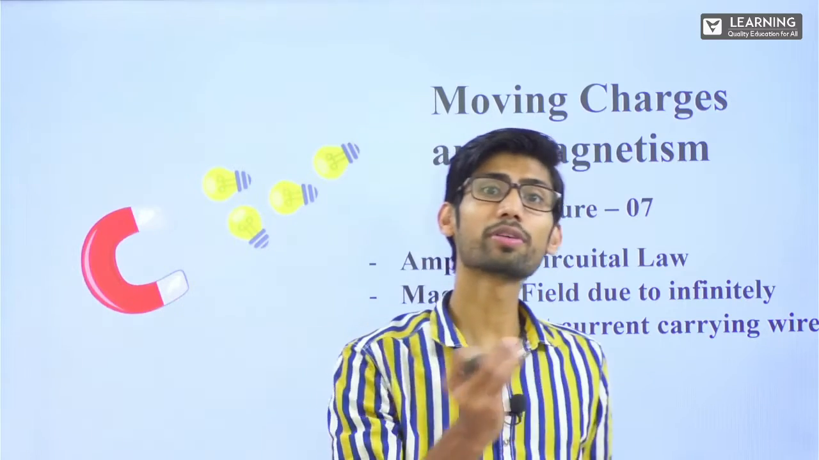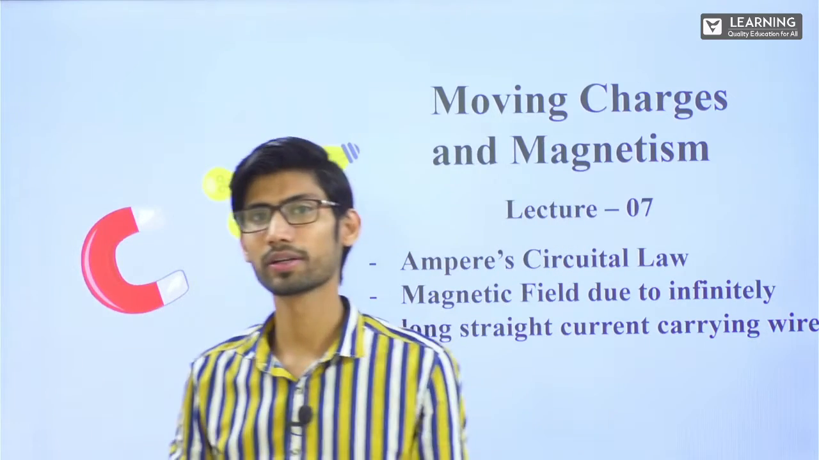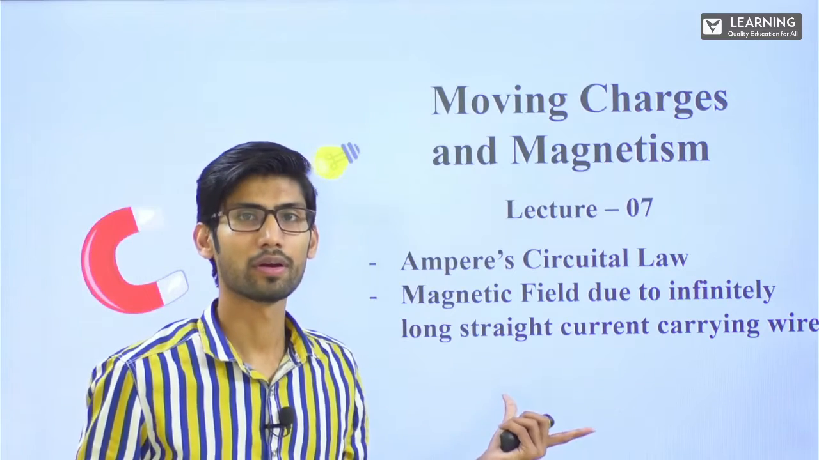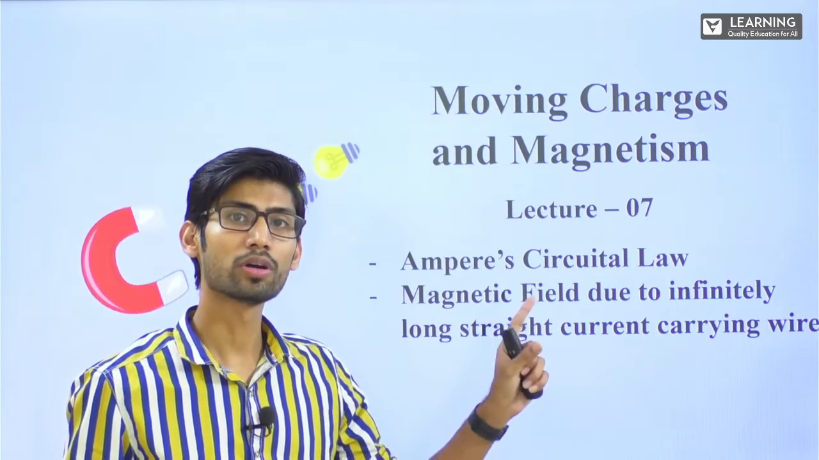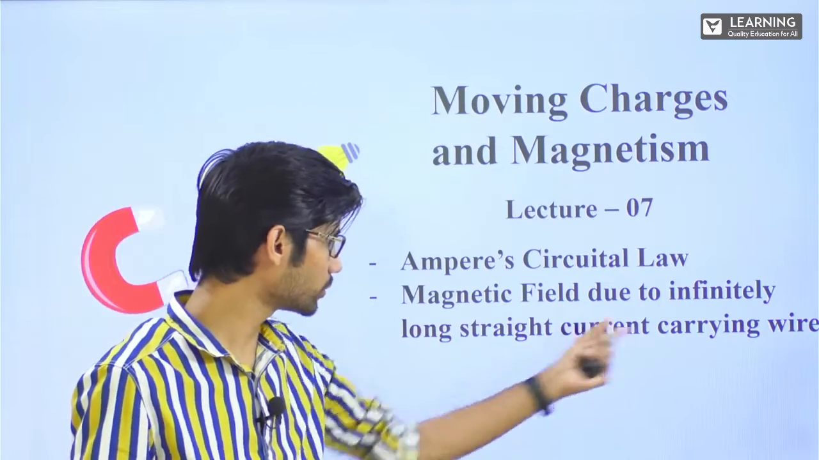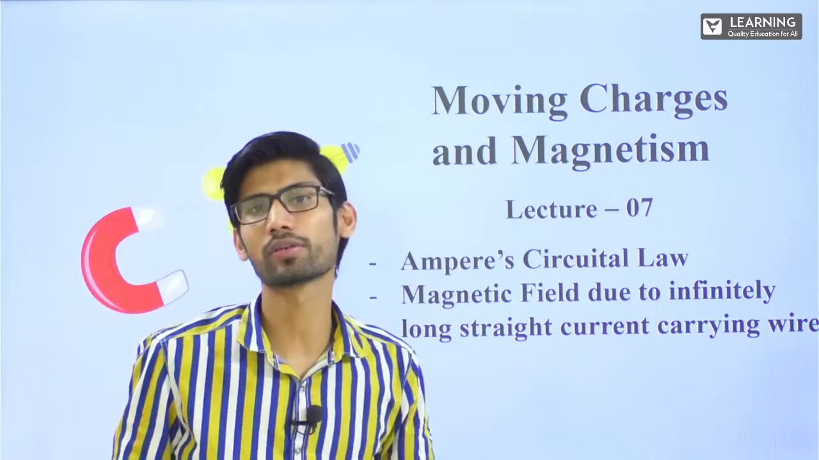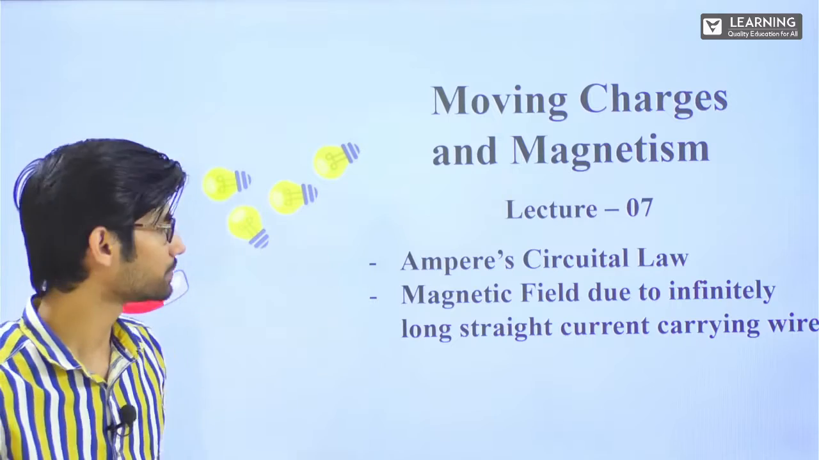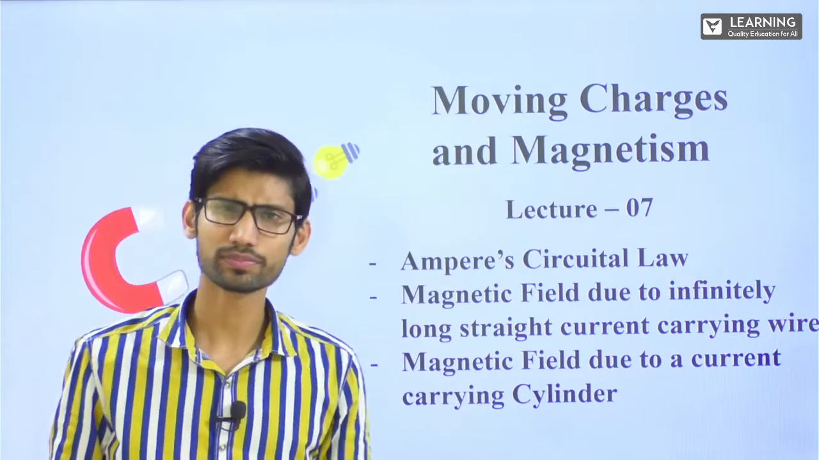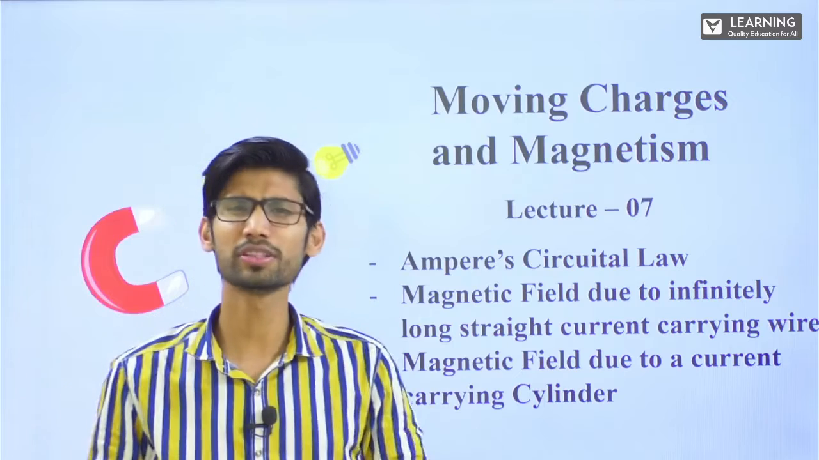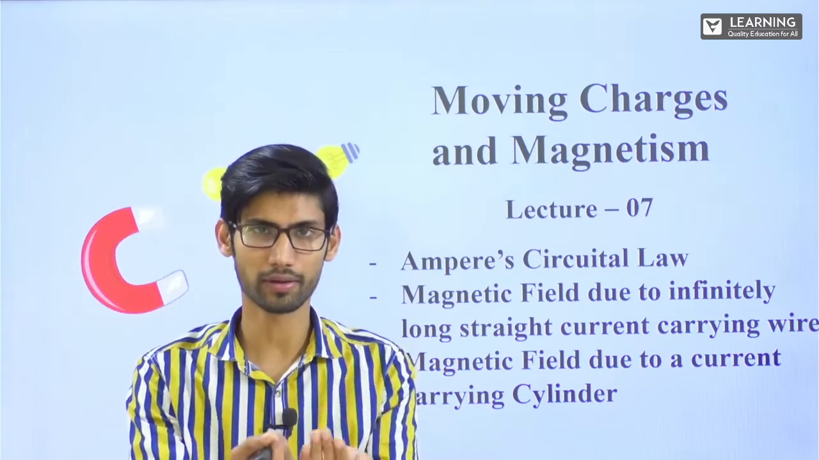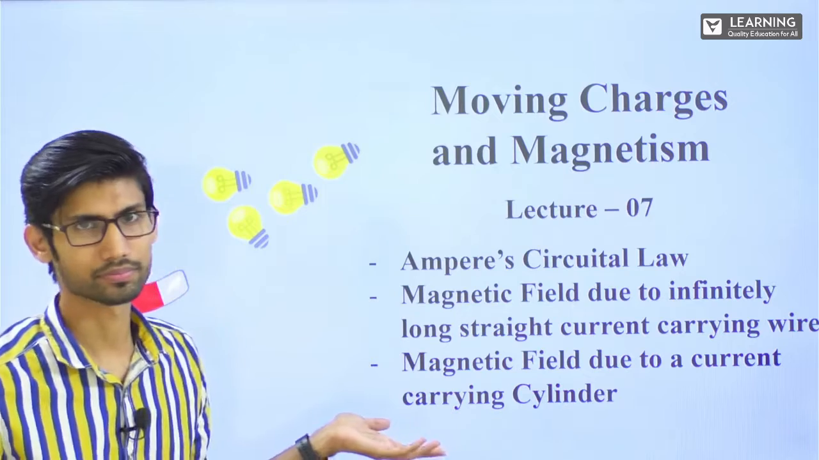Now this is something which we have already seen in last session, right? Infinitely long straight current carrying wire, and that we have found out using Biot-Savart's law. Here we'll be finding out magnetic field due to this using Ampere Circuital Law. Then magnetic field due to a current carrying cylinder. Current carrying cylinder basically means a thick wire, you can say. If a wire is very thick, it is like a cylinder, right? So it's the same thing.